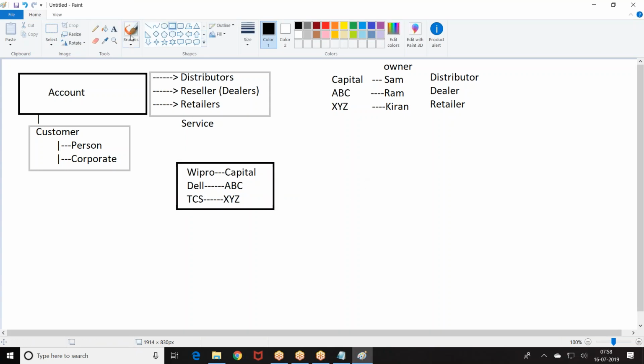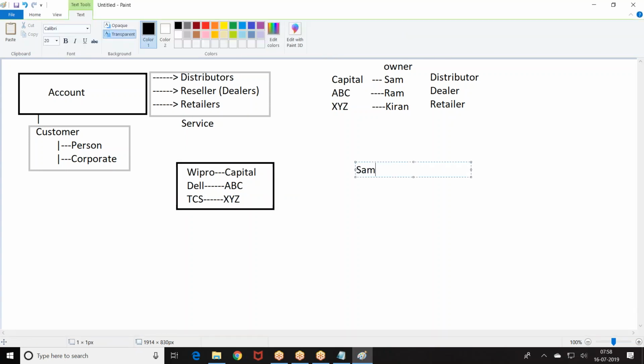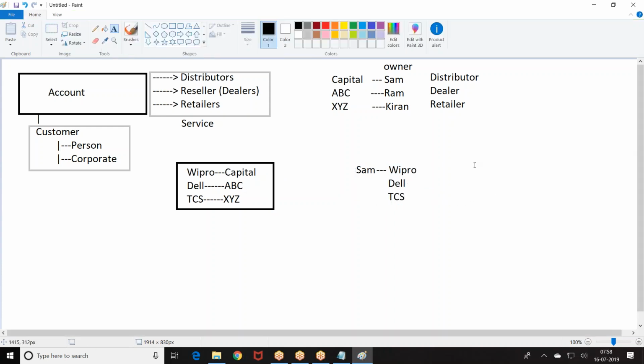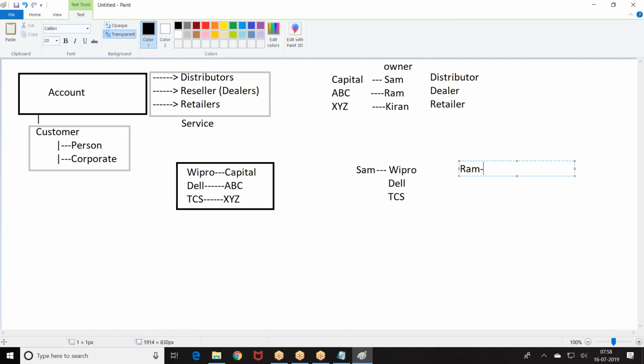Now tell me which records Sham can see. Sham can see Wipro. Which records can Ram see? Ram can see only Dell. And now, what can Kiran see?